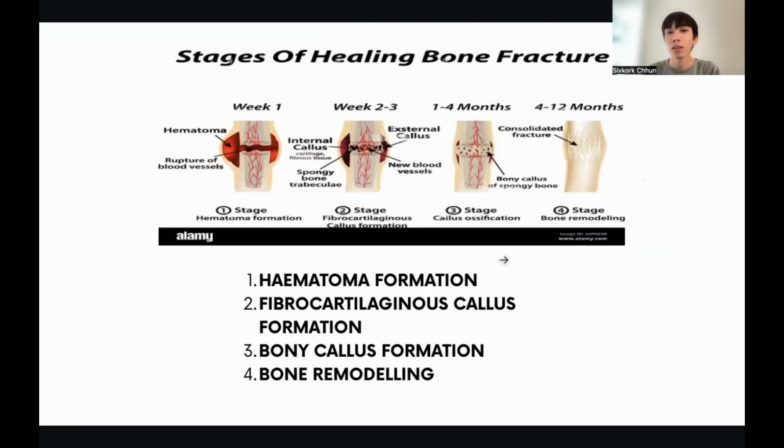And now we have to understand, not have to, but it is recommended to understand the bone healing process, because that links to the pathophysiology, which might be a little bit hard to understand. There are 4 stages of the bone healing process. Stage 1 is hematoma formation. Stage 2, fibrocartilaginous callus formation. Stage 3, bony callus formation. And the last stage is bone remodeling.